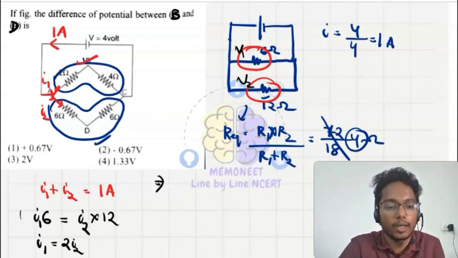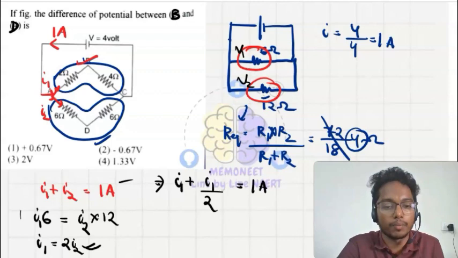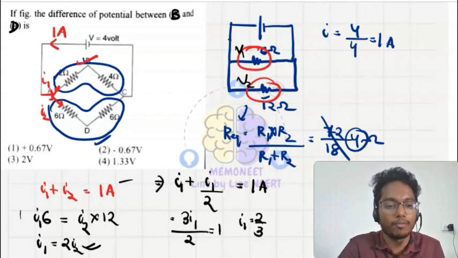So from here, putting this equation in the first equation, in place of I2 I can write I1 upon 2, so I1 plus I1 upon 2 will be equal to 1 ampere. So 3 I1 upon 2 is equal to 1 ampere. So I1 is equal to 2 by 3. If I1 is equal to 2 by 3, what will be I2? I2 is equal to 1 upon 3.